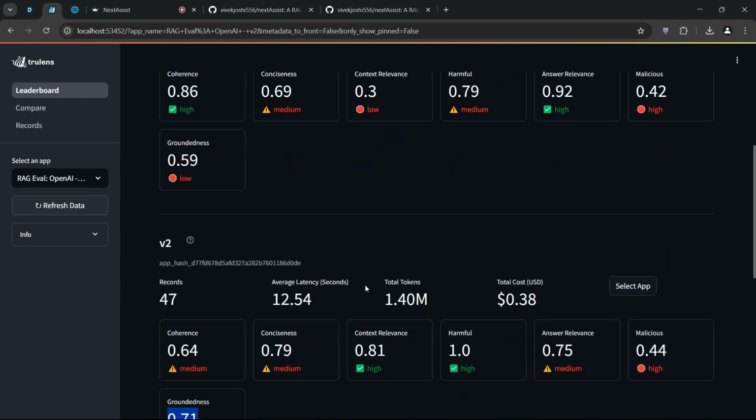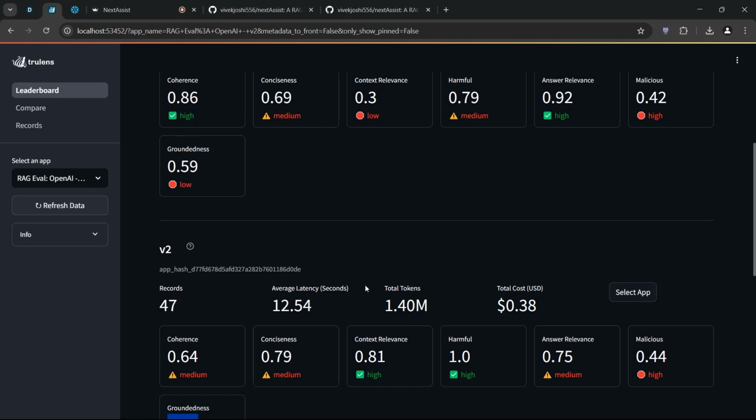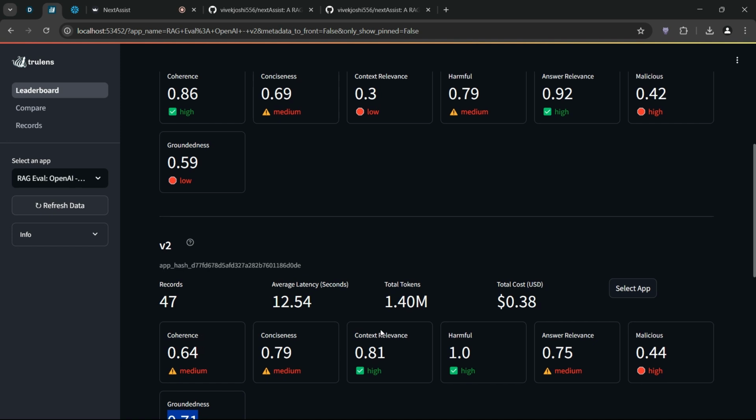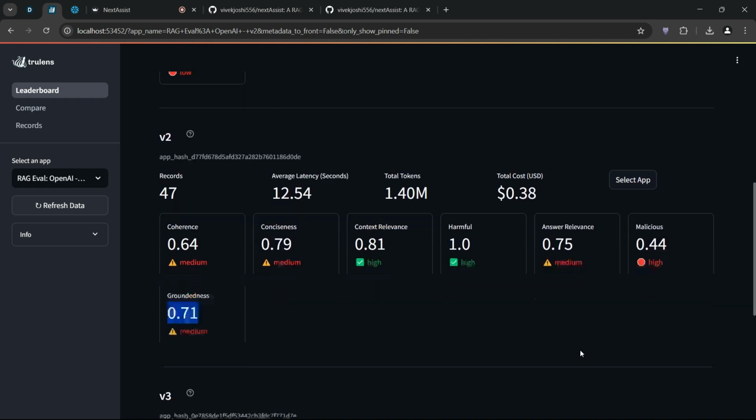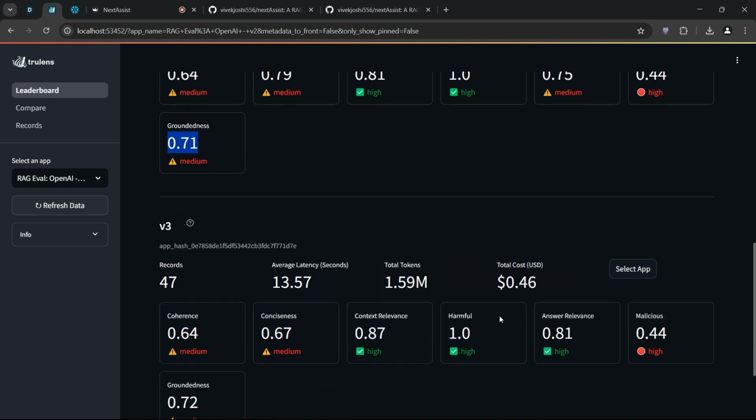In the second version, we went in a different direction and decomposed the query whenever required. And then for each query, we collected all the chunks and then generated the answer. This brought context relevance higher, groundedness higher, but the answer relevance went down. So we did some prompt engineering and the answer relevance came up, but the groundedness stayed the same.